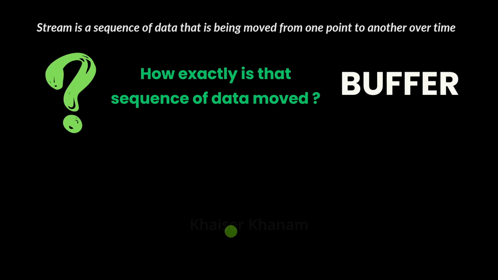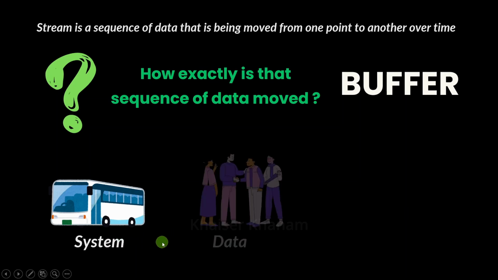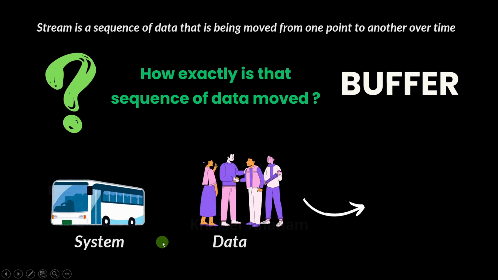To understand buffer, let us see one simple analogy so that you will have a clear idea what is buffer and also how the sequence of data is moved. Imagine you are at the bus station where we have a bus, and this bus is going to transport people to their specific destination. Inside this analogy, bus is going to represent the system and people is going to represent the data, and then finally we have the destination where data has to be sent.